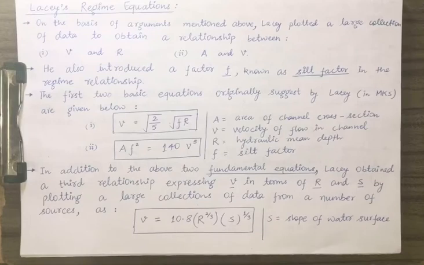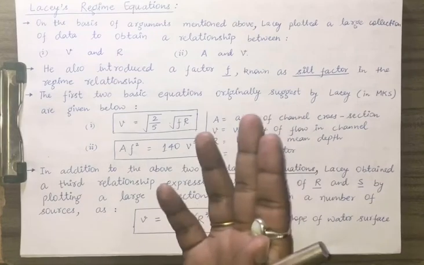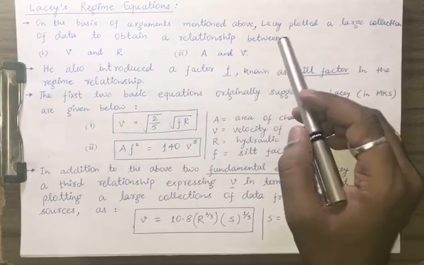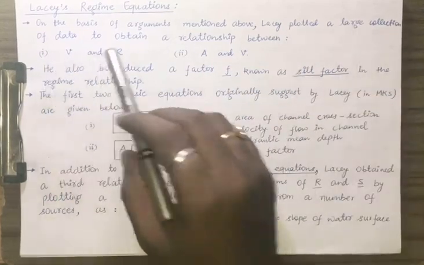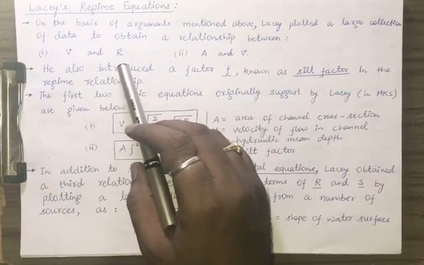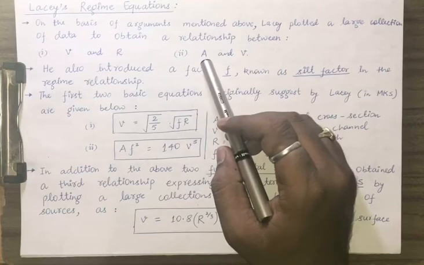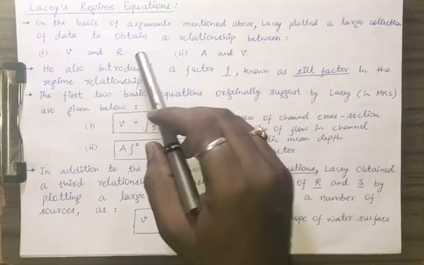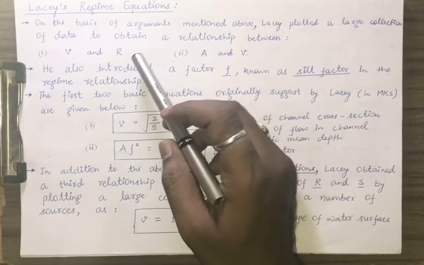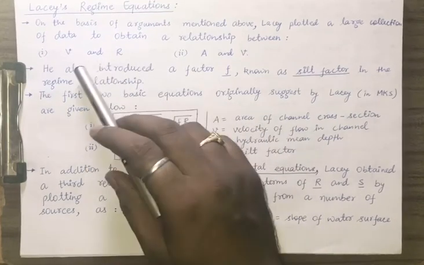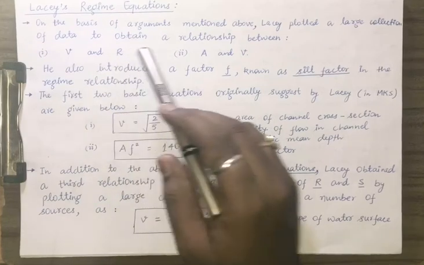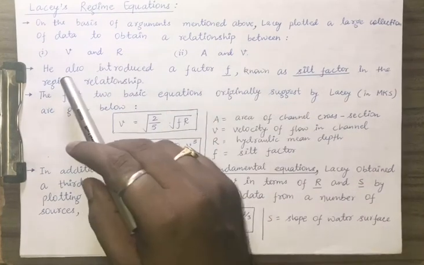Today we are going to see the equations proposed by Lacy for the regime channel. On the basis of the argument related to the regime channel, Lacy plotted a large collection of data to obtain a relationship between velocity and hydraulic mean depth, and between velocity and area.